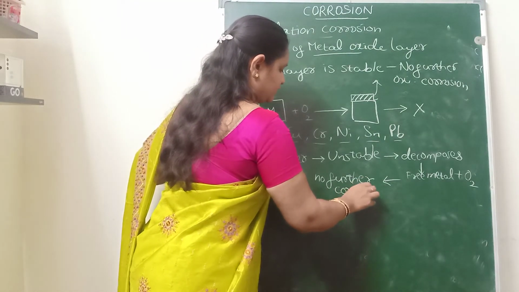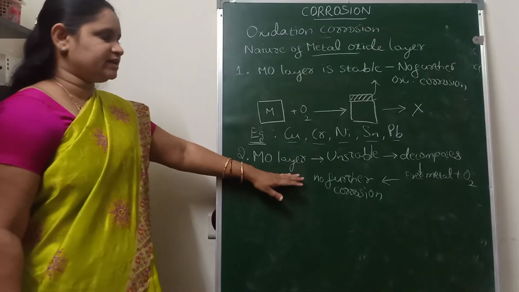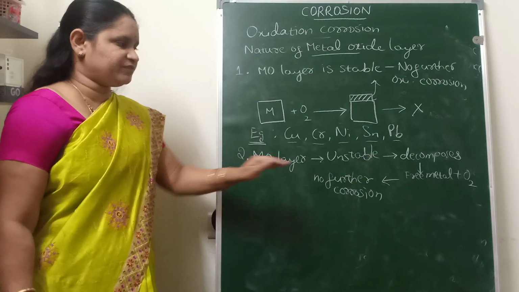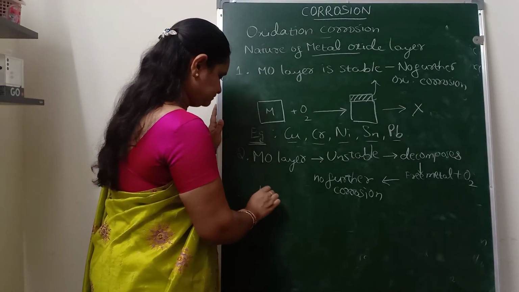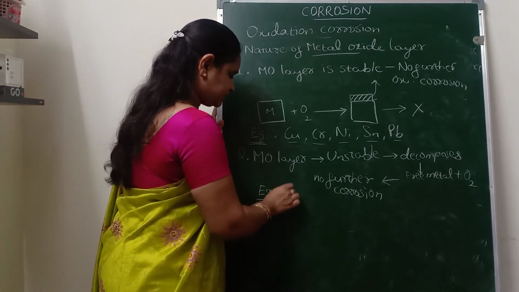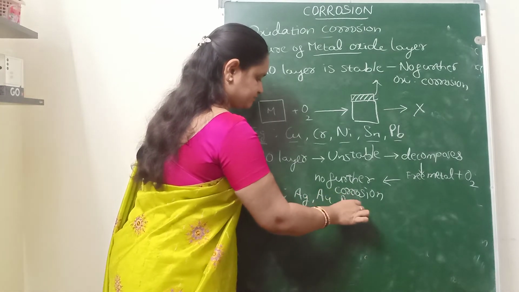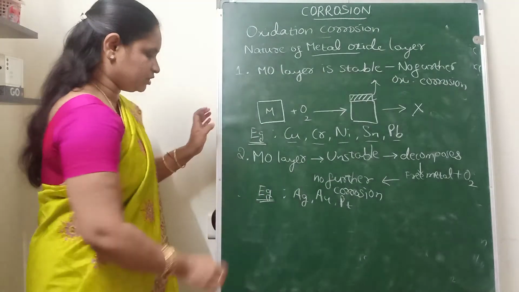Further corrosion will not take place where the metal oxide layer is unstable, because it will decompose to form the free metal and oxygen. For example, the metal oxide layer formed on silver, gold and platinum. Because of this reason, these will not undergo oxidation corrosion.